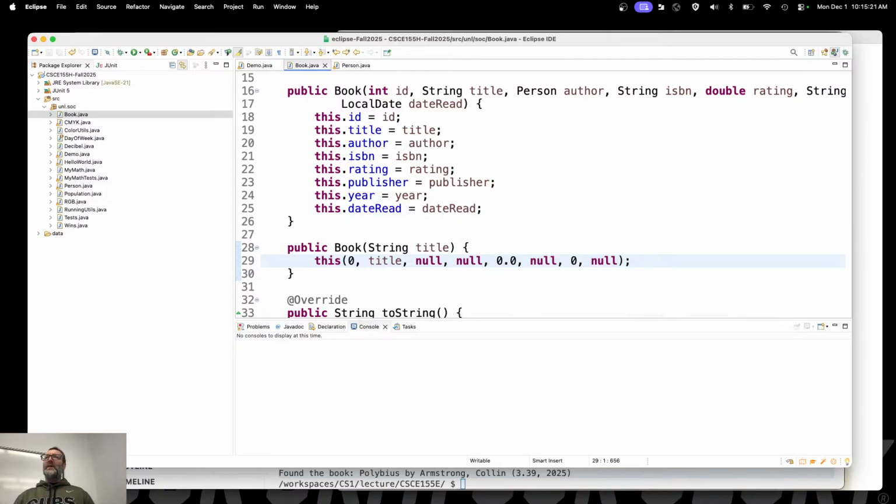There, no repetition at all here. This ends up calling that constructor up there. I'll prove it to you by jumping to that constructor. So I'm just passing off these default values and then passing off the only one that I actually care about there, the title. Okay. This is actually the best way about going about doing it.